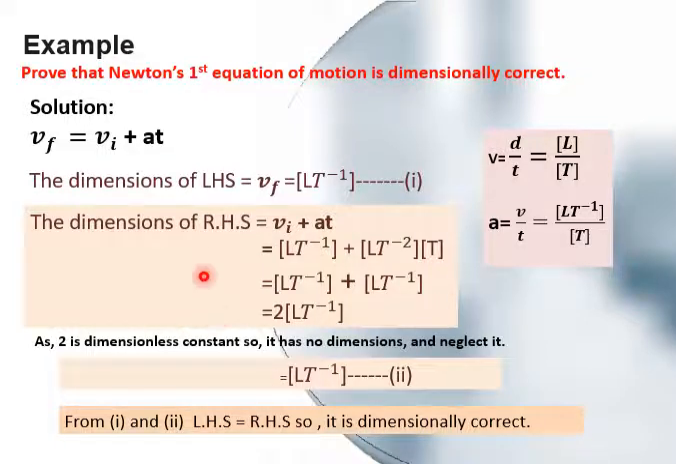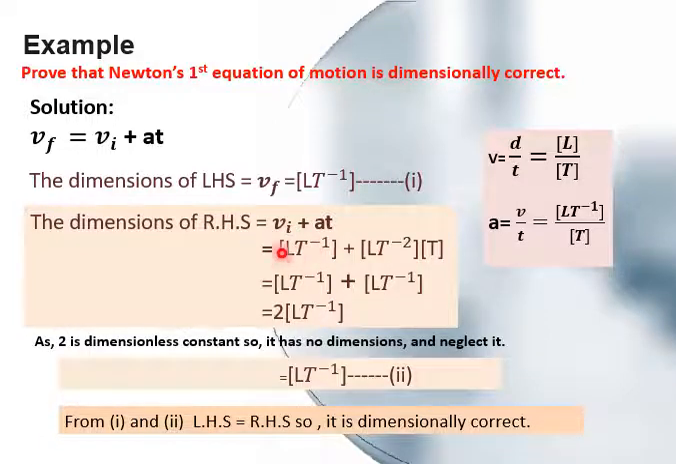So the next thing is you have to prove whether Newton's first equation of motion is dimensionally correct or not. The first equation is Vf is equal to Vi plus At. For the left hand side, Vf is equal to LT minus 1, as I have written over here for your further understanding. The second thing is the dimension of the right hand side, Vi plus At. Now these subscripts Vf and Vi are just for the initial and final velocity, so they don't change any dimension.